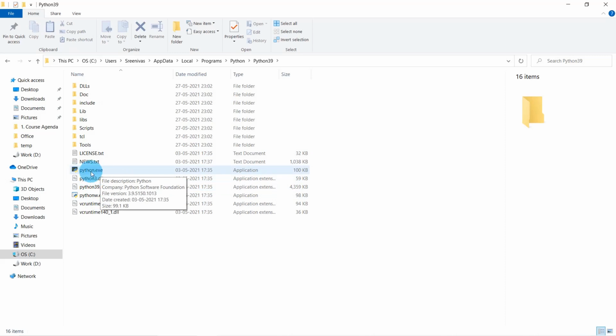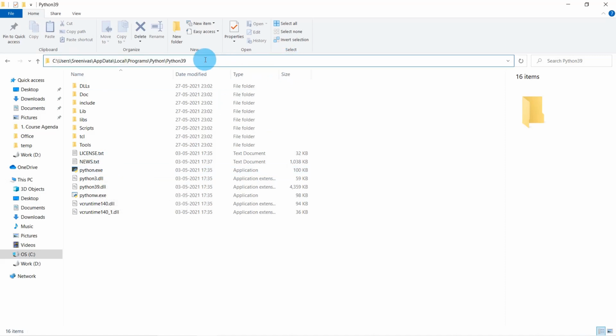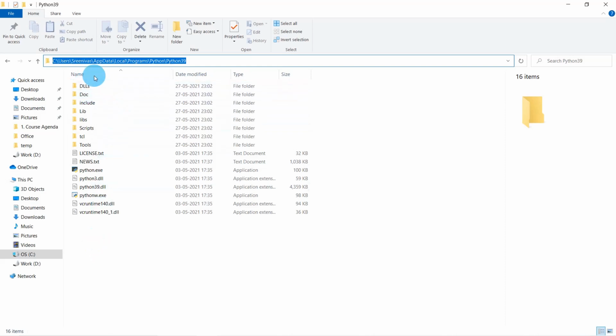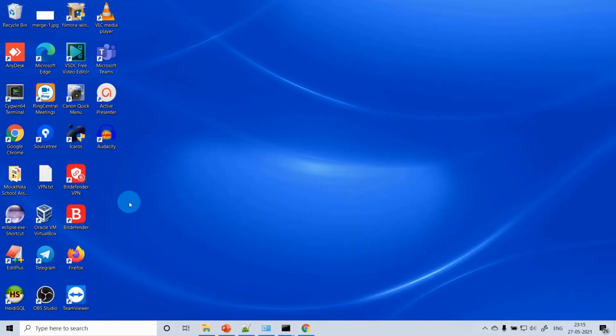This is the one we want to be set in the path environment variable so that whenever you open the command prompt and type python, this should be available. Let's copy this path. Now I have to set this path in the environment variable Path of the system.